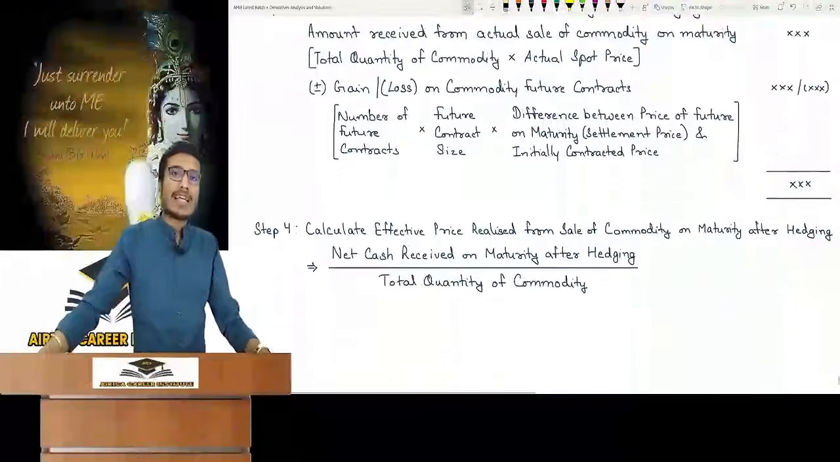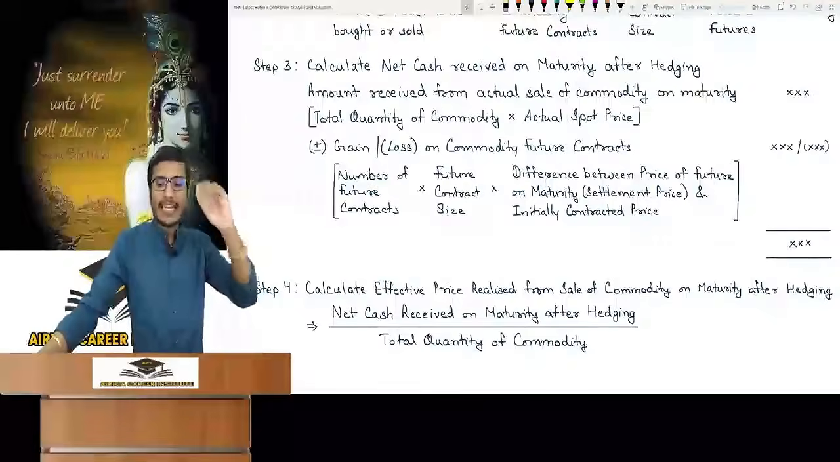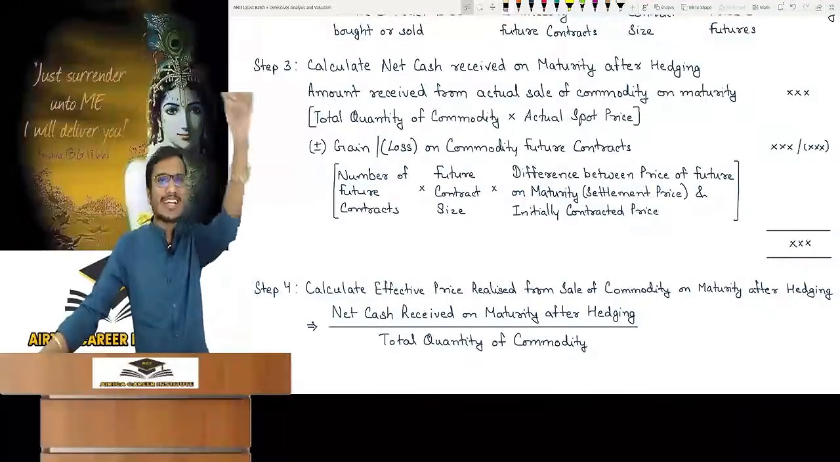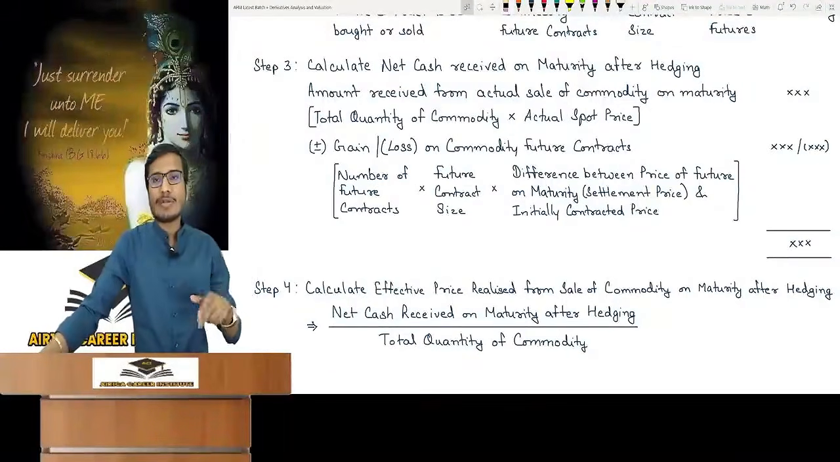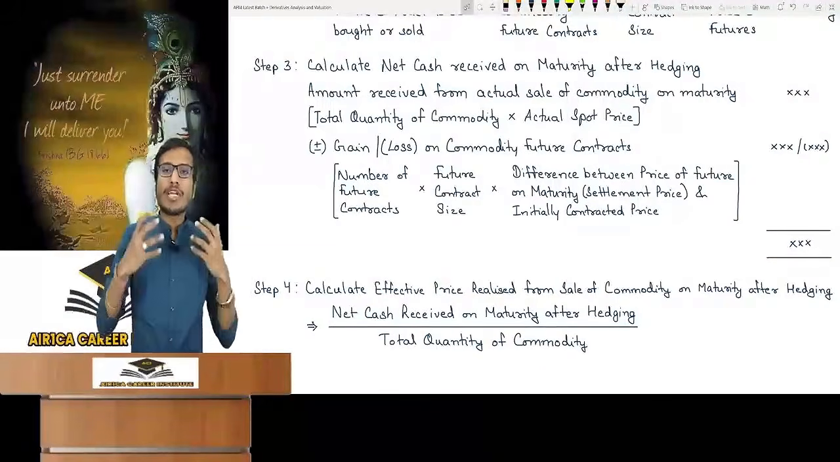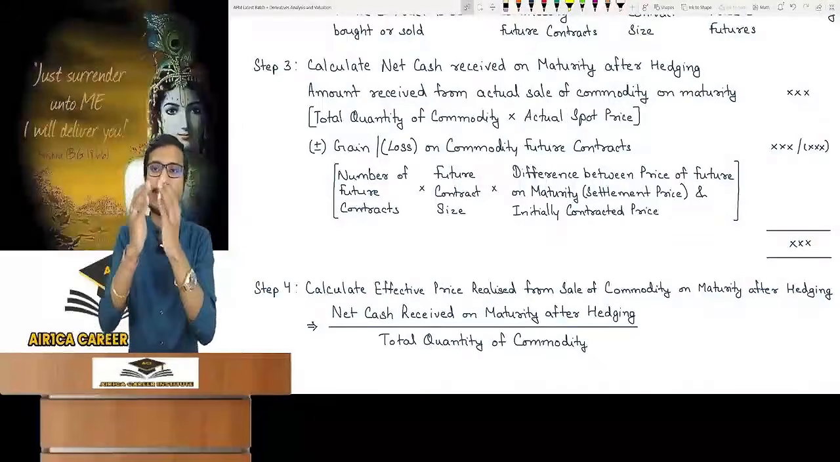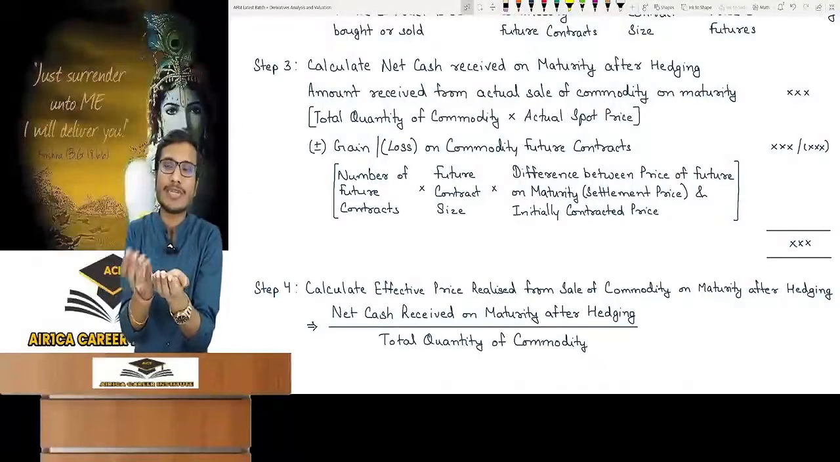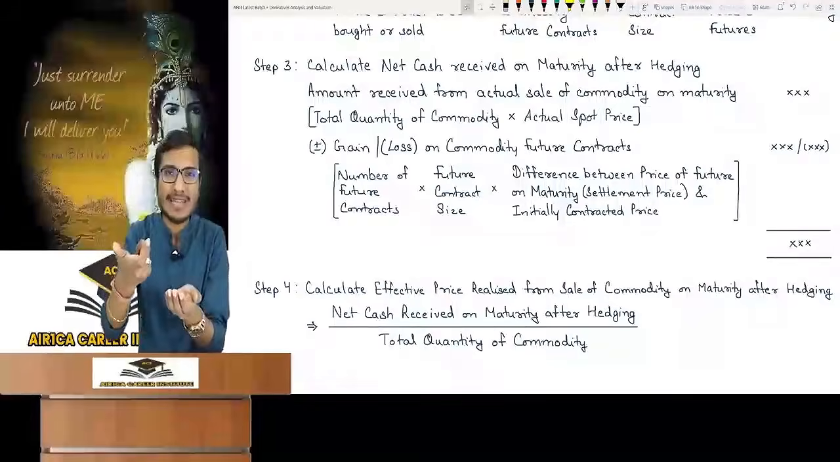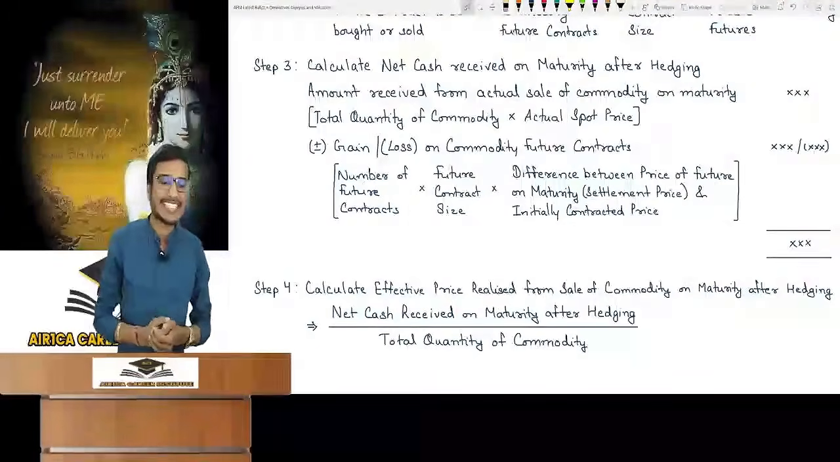After this, last step, step number 4. Calculate effective price realized from sale of commodity on maturity after hedging. What does it mean? They might ask: tell me, after you are done with hedging, when the commodity was sold on maturity after hedging, what is the effective price you got or realized on selling the commodity? What did you get per kg? What they are asking is the per kg price.